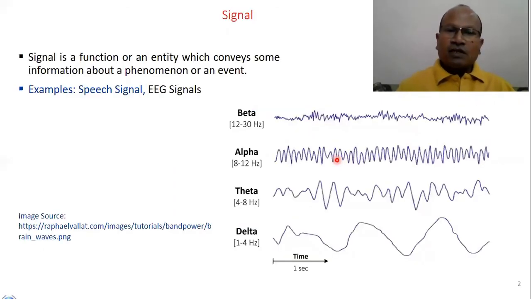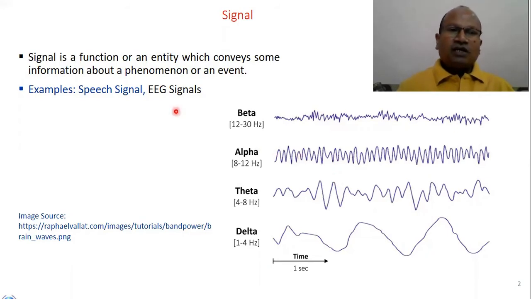As we know, a signal is always an entity or a function that conveys some meaningful information about some phenomenon or an event. As we can see, we have the EEG signal, and these signals are actually brain waves: beta, alpha, theta, and delta. These waves carry meaningful information about the brain. The different states of the brain are represented by different brain signals.